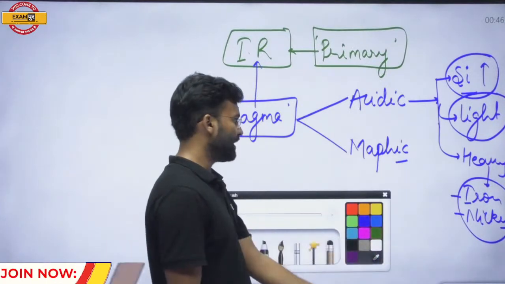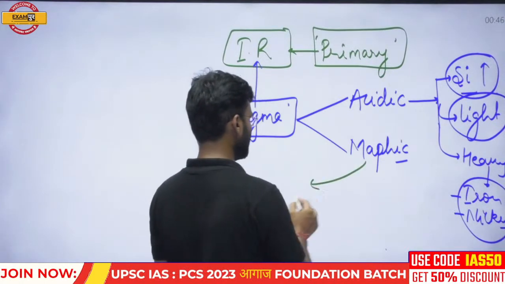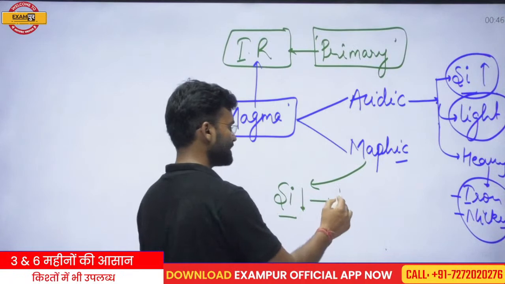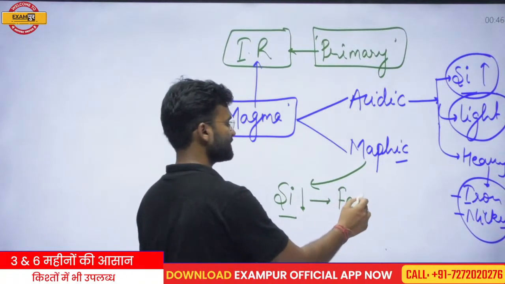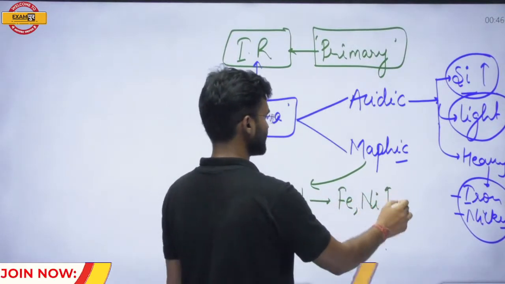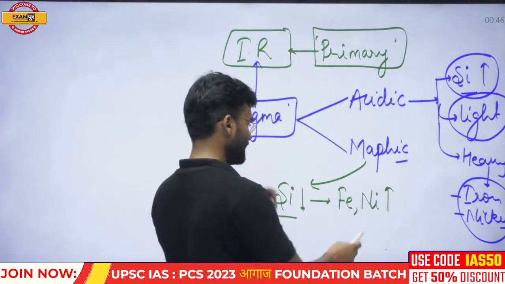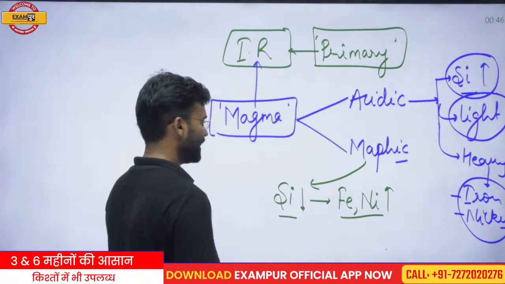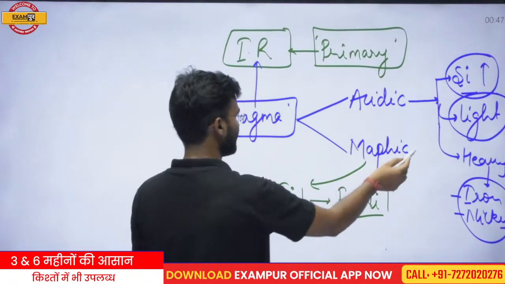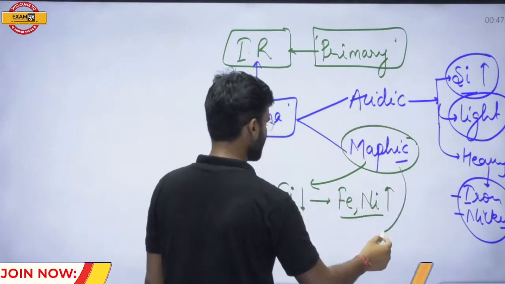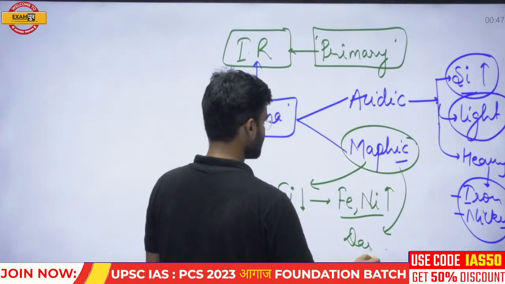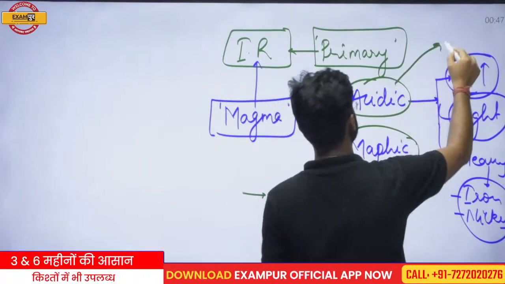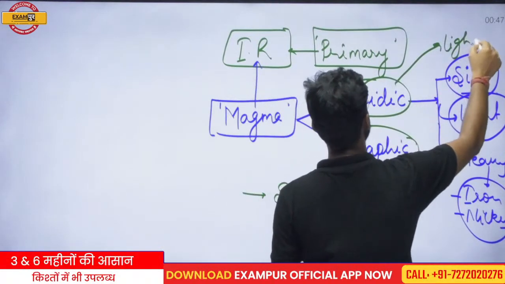And mafic magma has less amount of silica, and that is why it has more amount of nickel, iron, and such heavy metals, which are darker in color. So the mafic magma is dark in nature, and the acidic magma is light in nature.